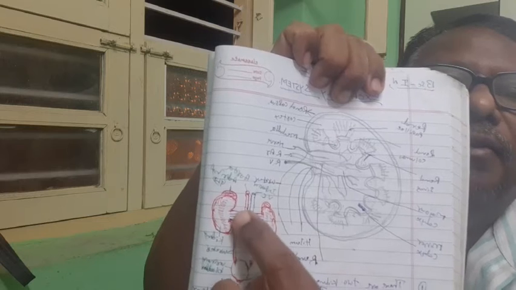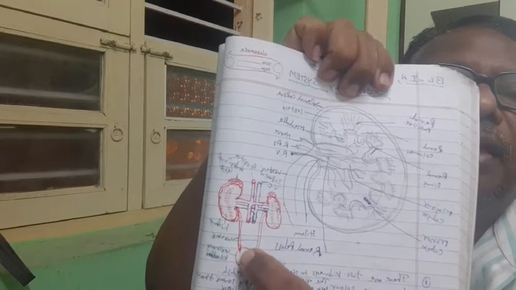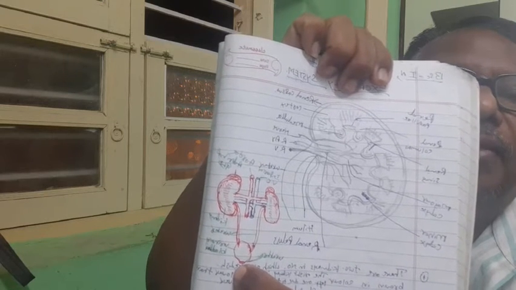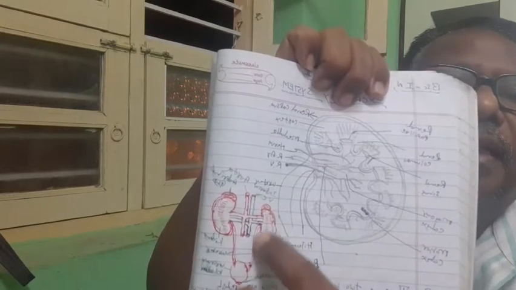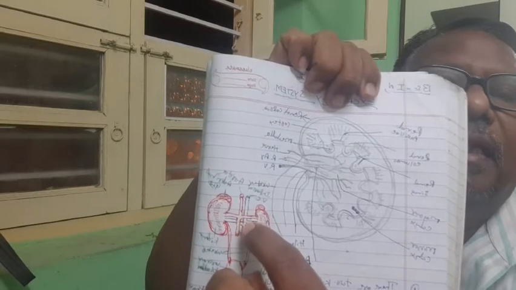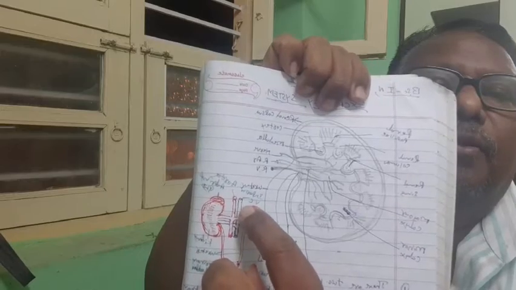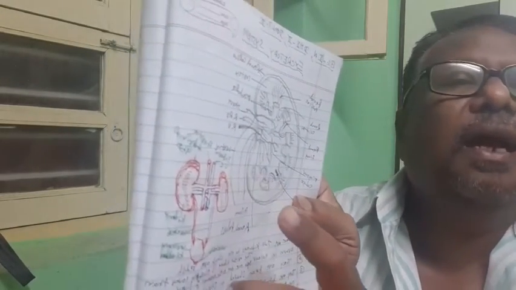The ureter comes downwards and opens into the chamber called the urinary bladder, and this opens as the urethra. The blood vessels shown are the inferior vena cava and aorta.